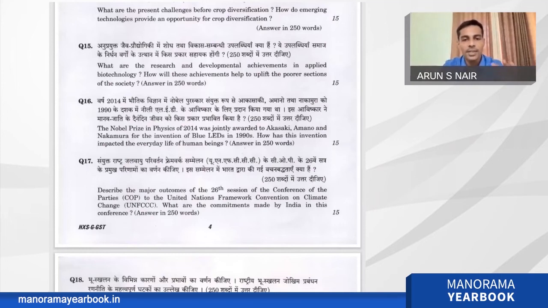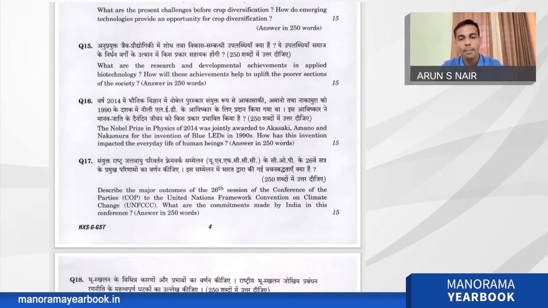But the issue is, whenever the candidate reads this question, like Nobel Prize in 2014, they think, oh, I don't know anything about the current affairs that happened in 2014. That kind of panic should not come. You can peacefully answer this question because the first statement is just to distract your attention from the answer, so don't jump into that pit.